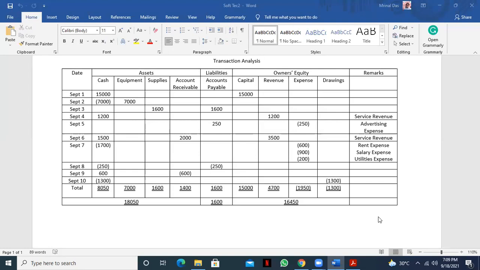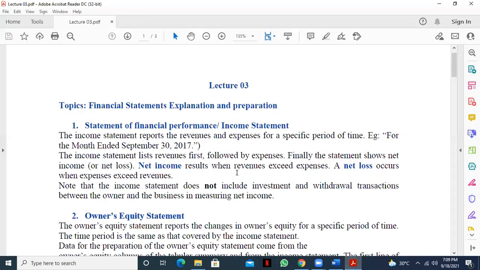Yes, sir. Income statement only deals with the revenue and expenses. Okay, and specific period of time, I will show it. For the month ended on September 30, 2017. So I'll give for the month or for the year, for the period ended on the last day of the accounting period.